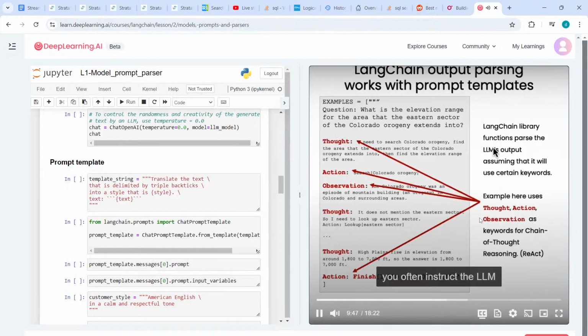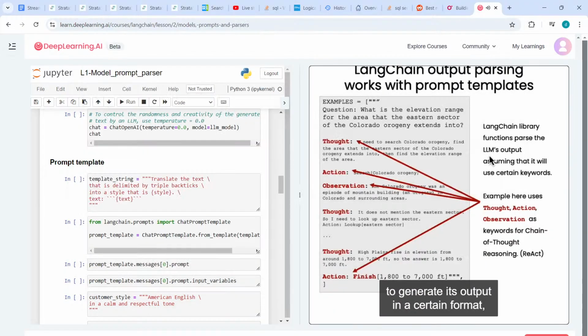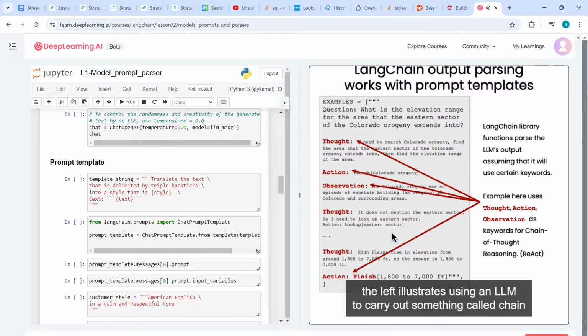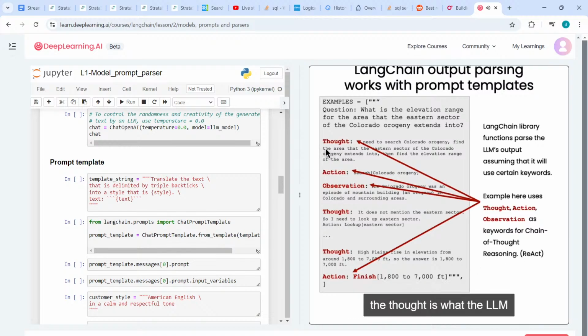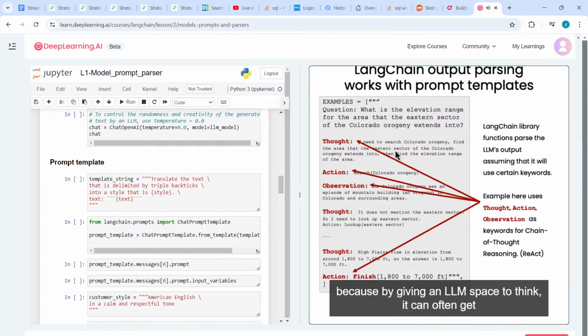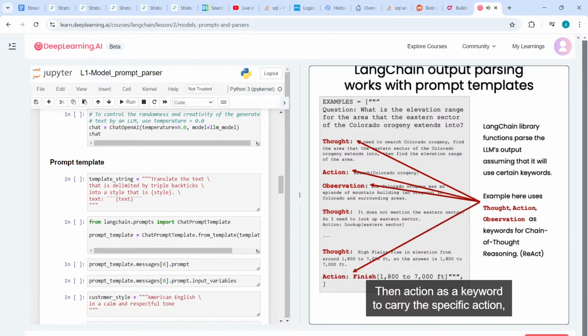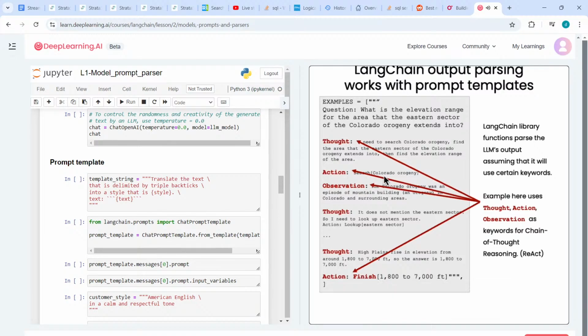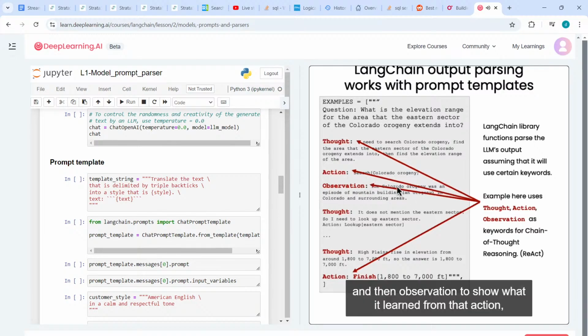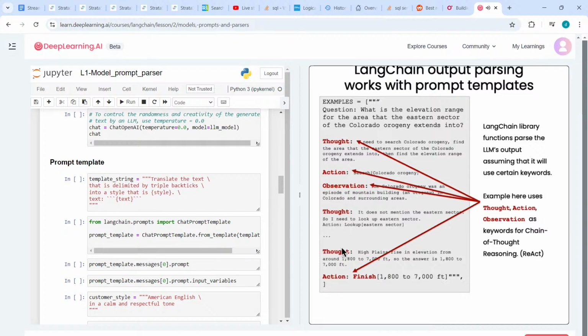Using an LLM, you often instruct the LLM to generate its output in a certain format, such as using specific keywords. This example on the left illustrates using an LLM to carry out something called chain of thought reasoning using a framework called the ReAct framework. But don't worry about the technical details. The key is that the thought is what the LLM is thinking, because by giving an LLM space to think, it can often get to more accurate conclusions. Then action is a keyword to carry out a specific action, and then observation shows what it learned from that action, and so on.